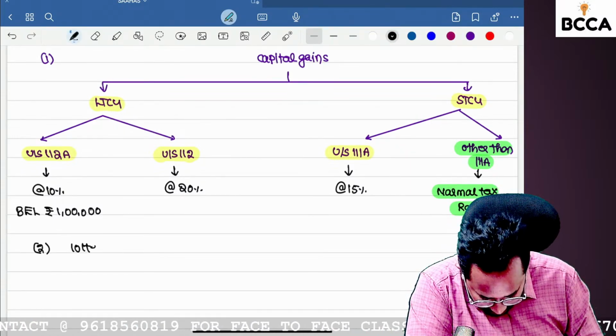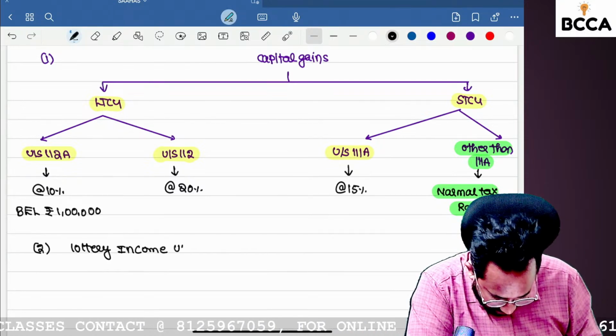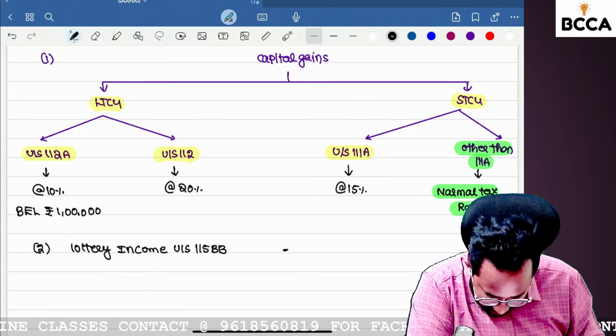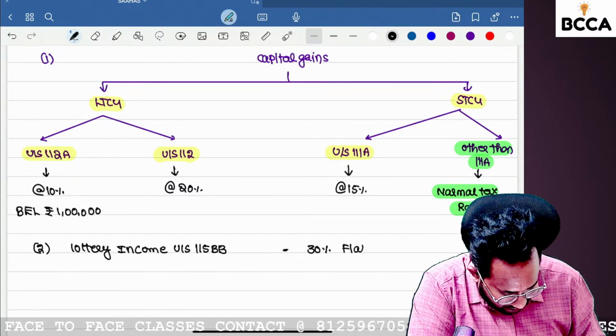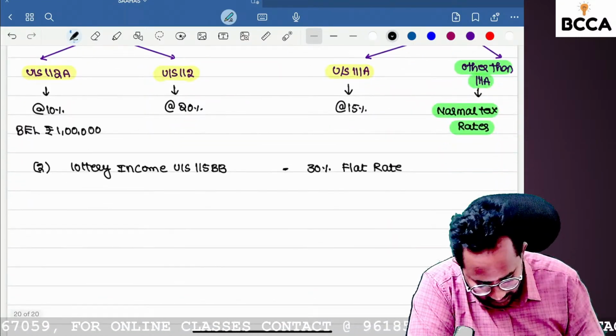Okay, second one, lottery income. Lottery income under section 115BB is taxable at the rate of 30%, which is a flat rate.